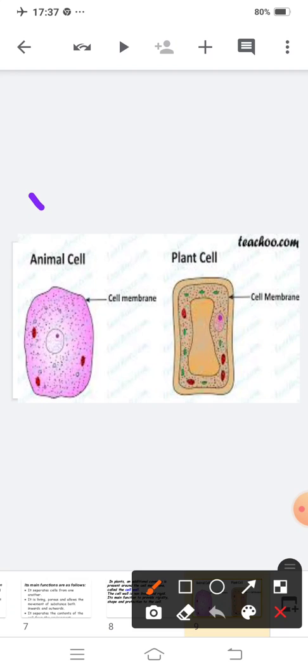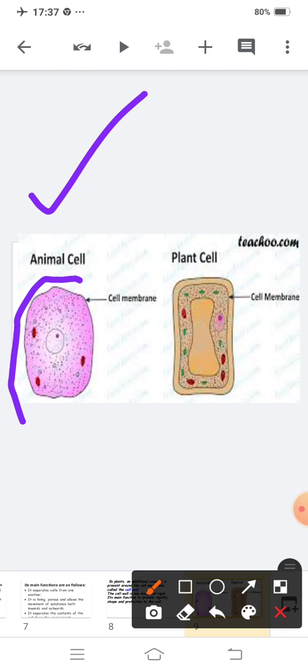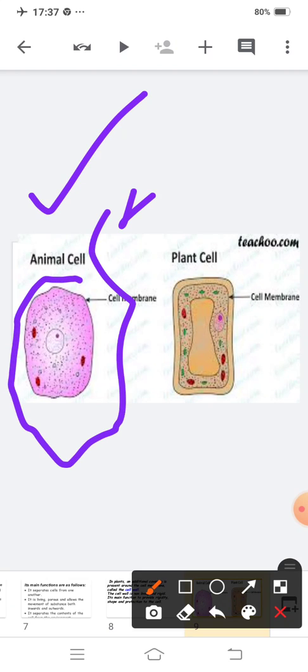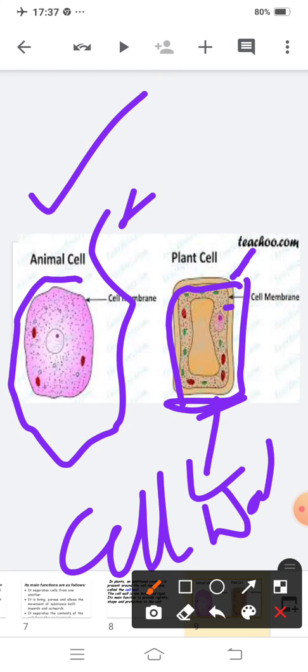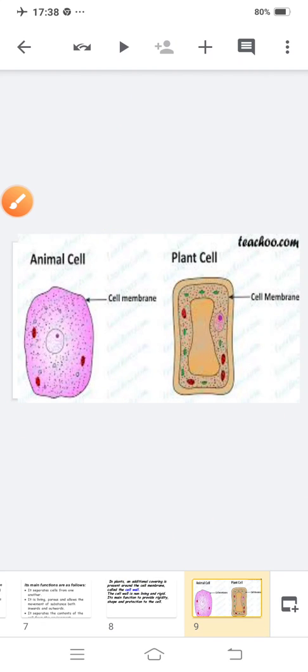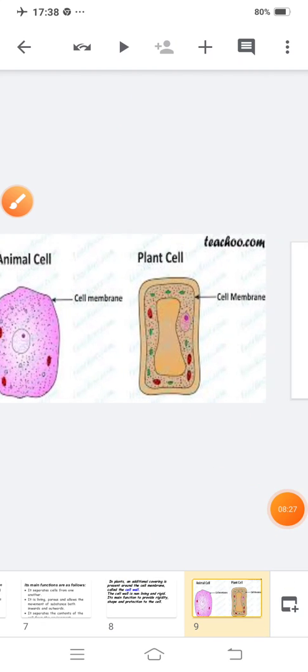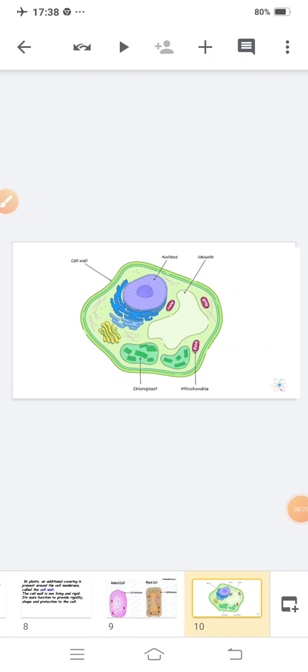This is a diagram of an animal cell. See here, no cell wall is there. This is the picture of a plant cell. This is the cell membrane, and outside the cell membrane, this non-living rigid covering is there, and this is known as the cell wall. Is this clear to you? See, this is the cell wall.